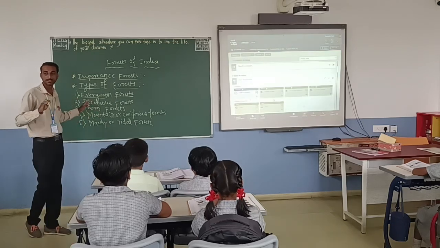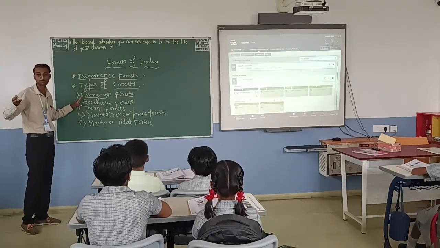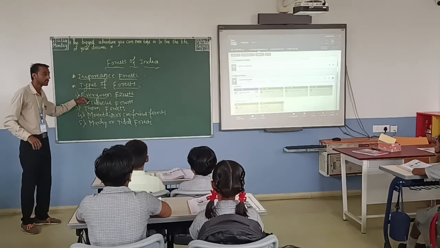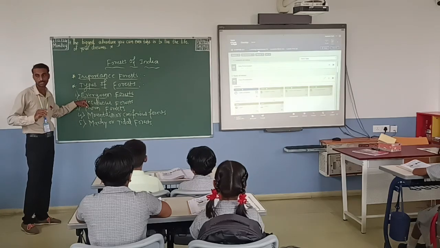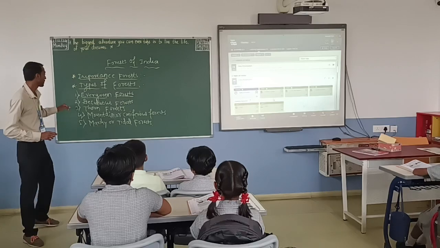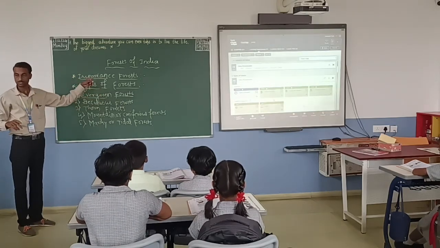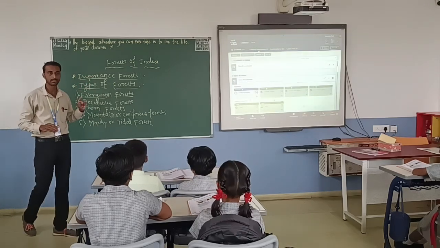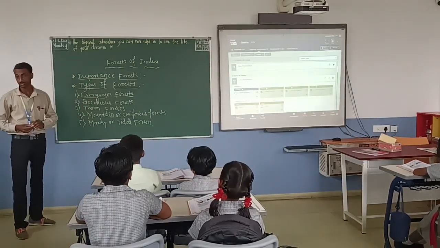Some trees will shed their leaves and some trees will not shed their leaves. After some time they shed their leaves. So these trees appear green throughout the year, and that is why these forests look green in the northeastern part and the western slopes of the Western Ghats. So this is all about the evergreen forest.